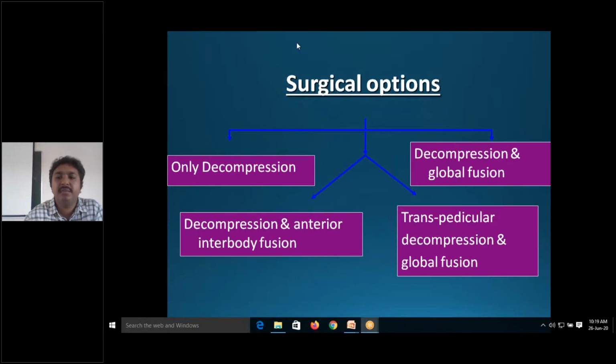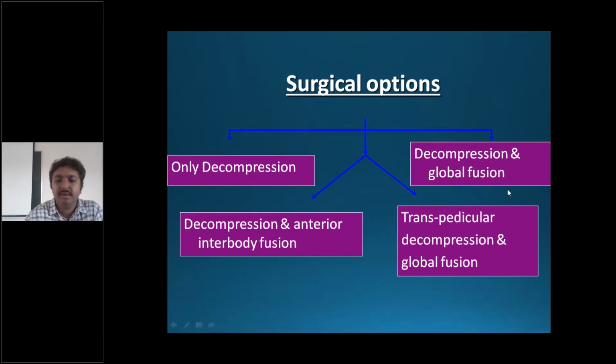You can do a global fusion, that is anterior and posterior fusion, mostly done in the cervical spine. Transpedicular decompression and global fusion are usually done in the lumbar and thoracic spine. So through the pedicles, like a discectomy, you go in, you remove the disc and the adjacent cold abscess, and then you can perform a fusion. I'll show you the x-rays. You can put implants.